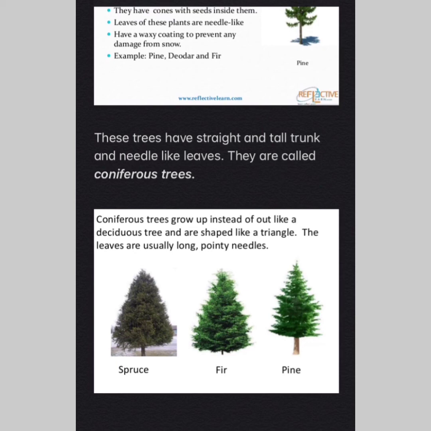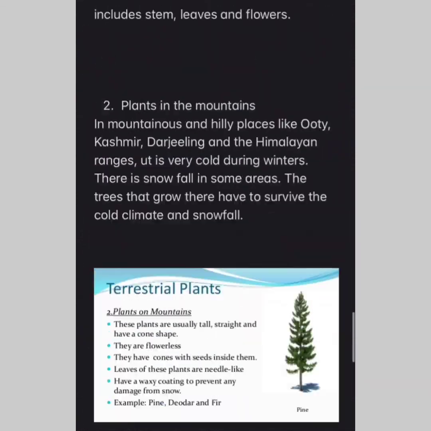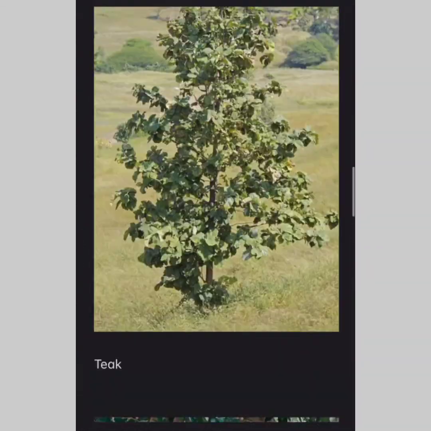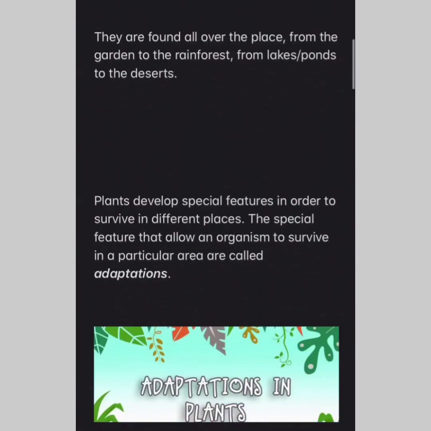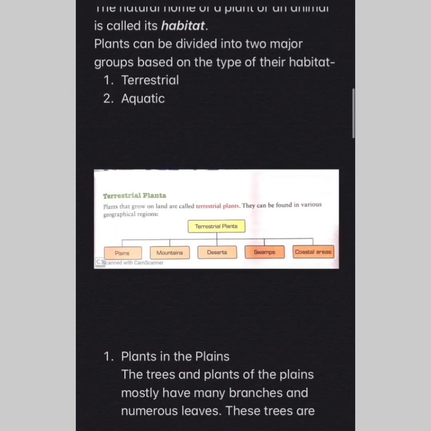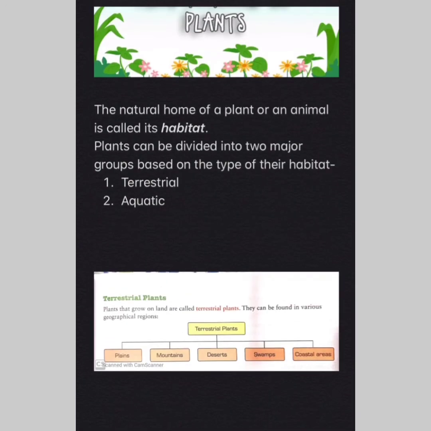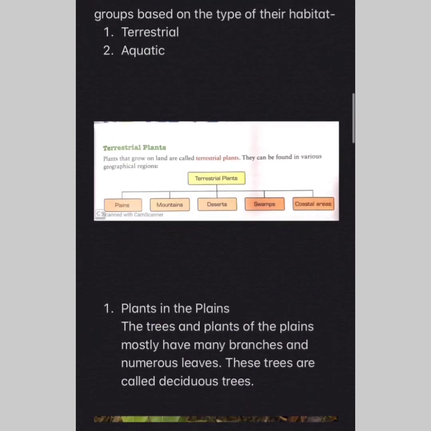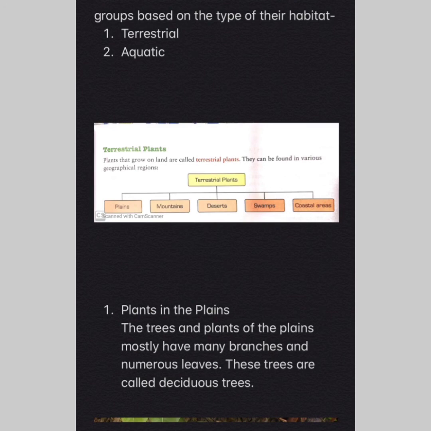So this was for today, in which we have learned about adaptation. Now what was adaptation? The special features that allow an organism to survive in a particular area are called adaptation. Then the habitat, the natural home of a plant or an animal is called habitat. The plants can again be divided into two major groups based on the habitat, that is terrestrial and aquatic. The terrestrials are further divided into plains, mountains, deserts, swamps, and coastal areas.